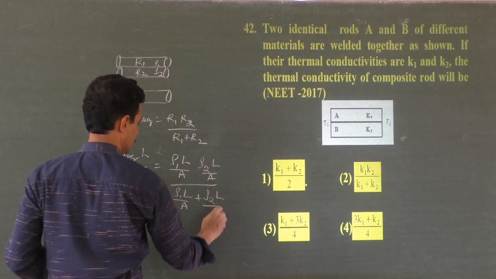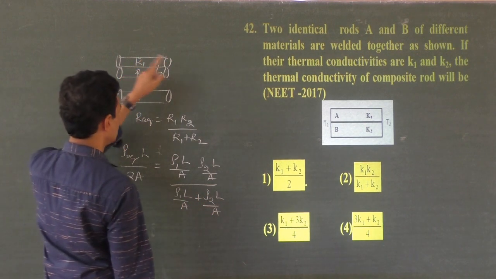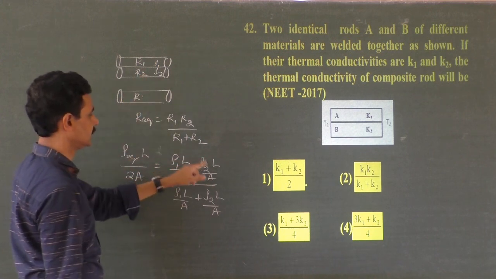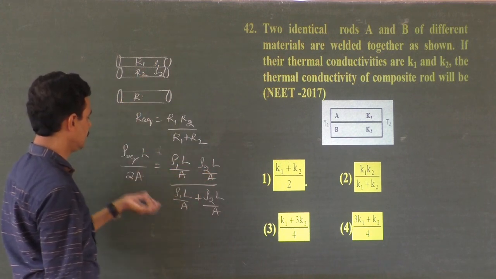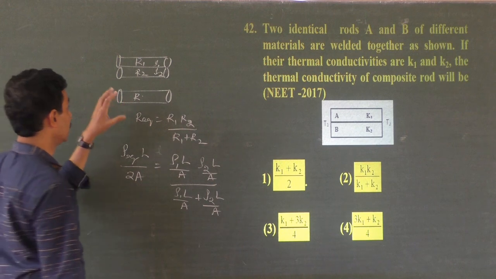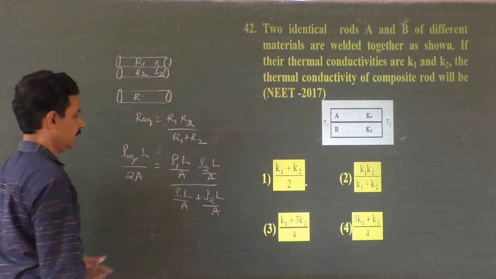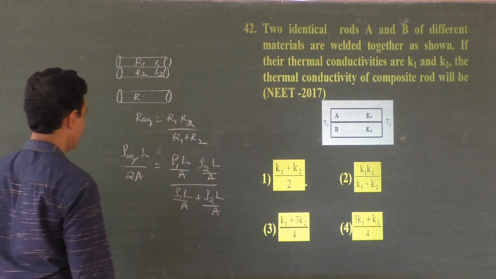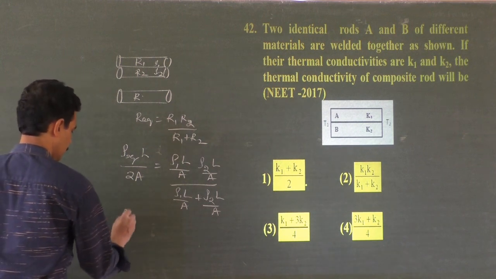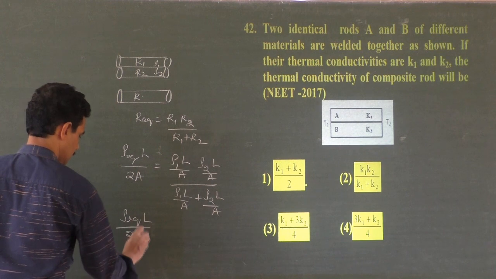Did you get that? Resistance of this one is rho 1 L by A, resistance of this is rho 2 L by A, and resistance of the equivalent rod must be rho, L same but A double. So what will be the effect now? If you solve this, rho equivalent by 2A is equal to